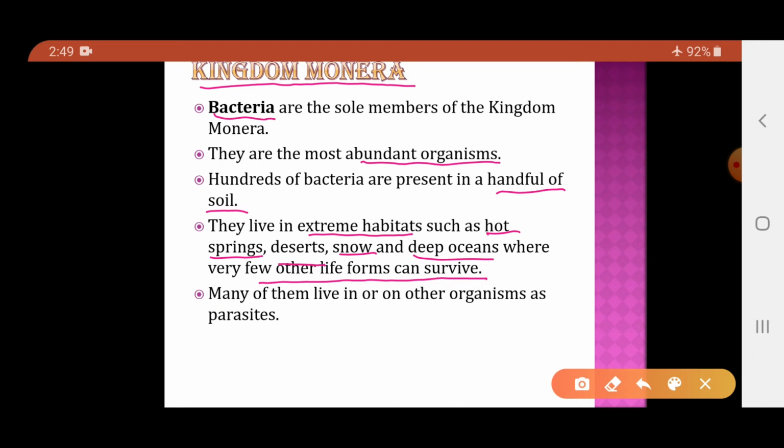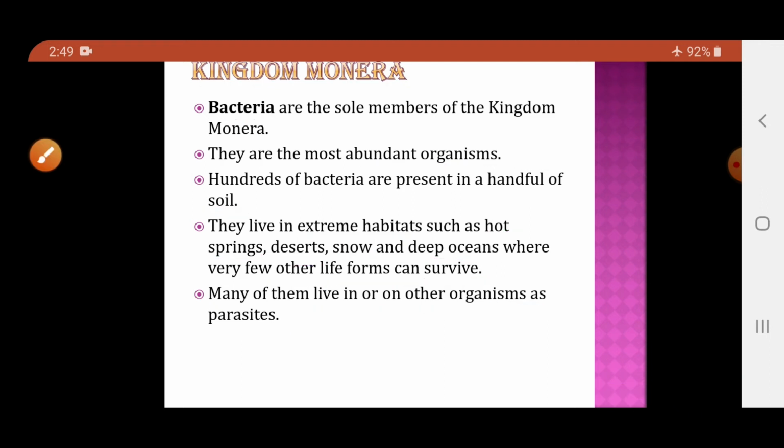There are certain bacteria which live on or inside other organisms. They can live inside the other organisms or they may live on the body of the other organisms, and such bacteria are called parasites.